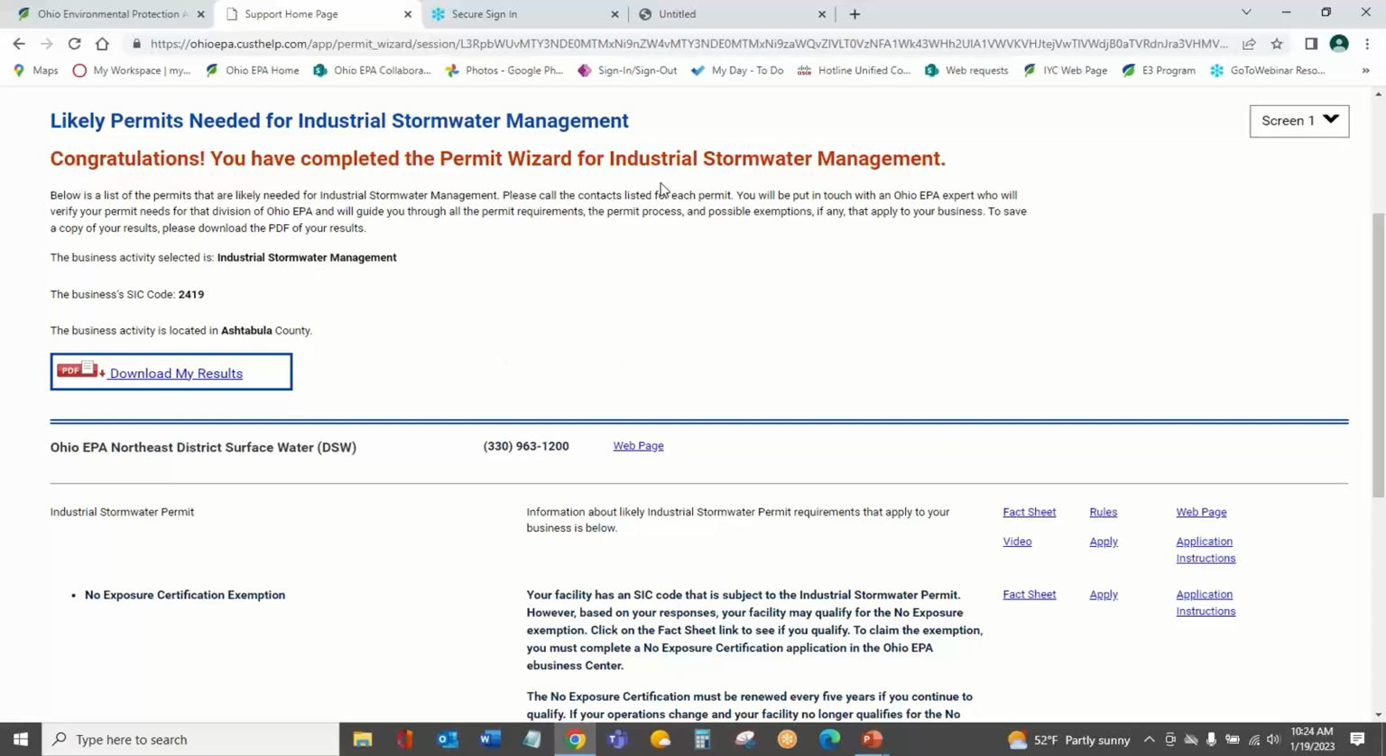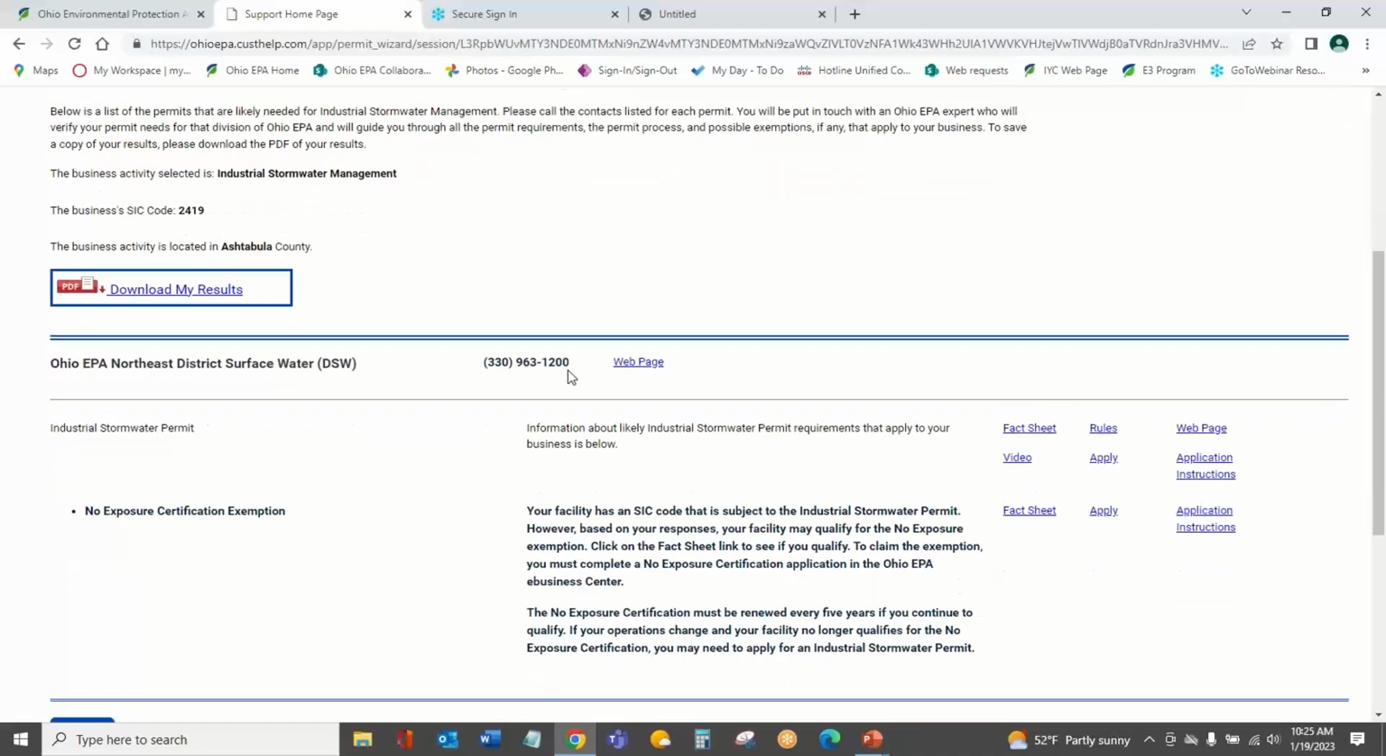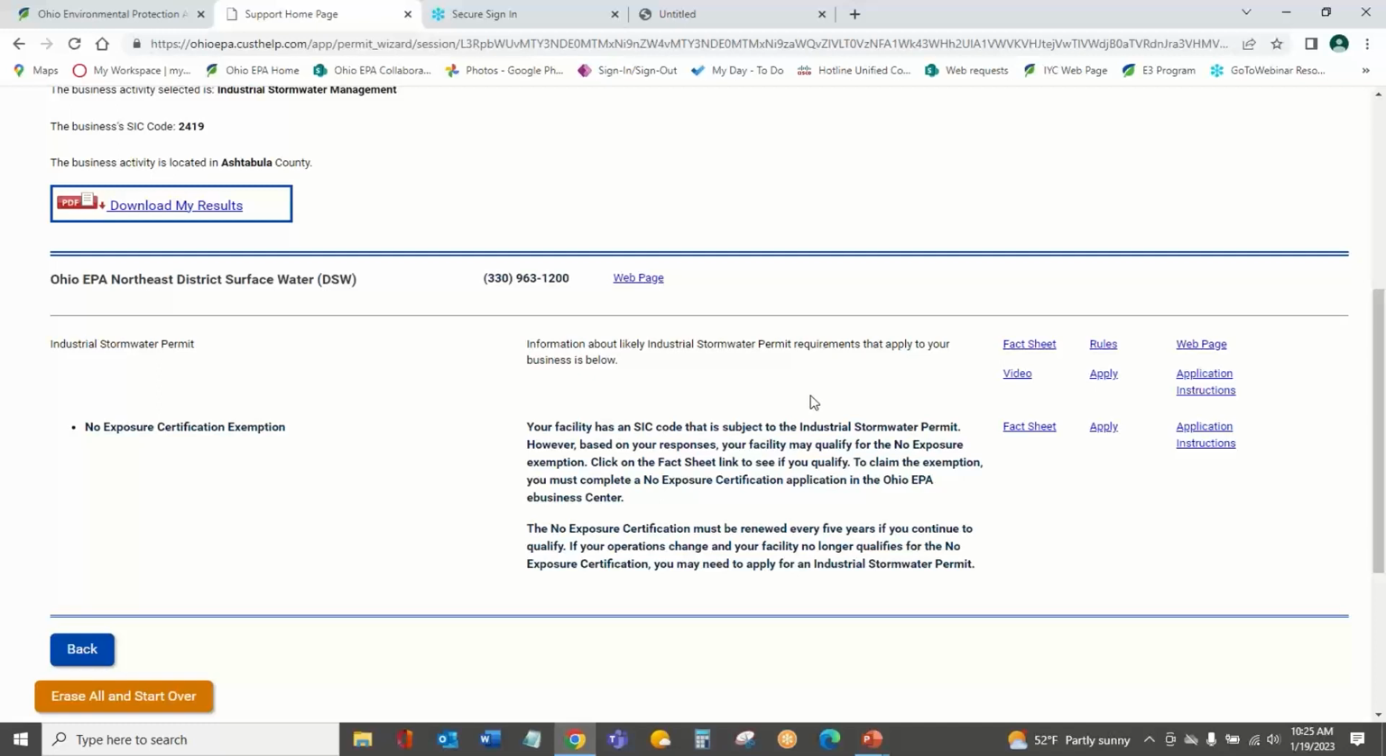You know, because it says that you've completed the Permit Wizard evaluation for industrial stormwater management, and you will see this download your results as well. You can see that we've captured the SIC code I entered as well as the county that I'm in. And now that we're at this final results page, it has changed a little bit from those general requirements we saw in the beginning. And it's telling me based on this evaluation, the permit requirements apply.